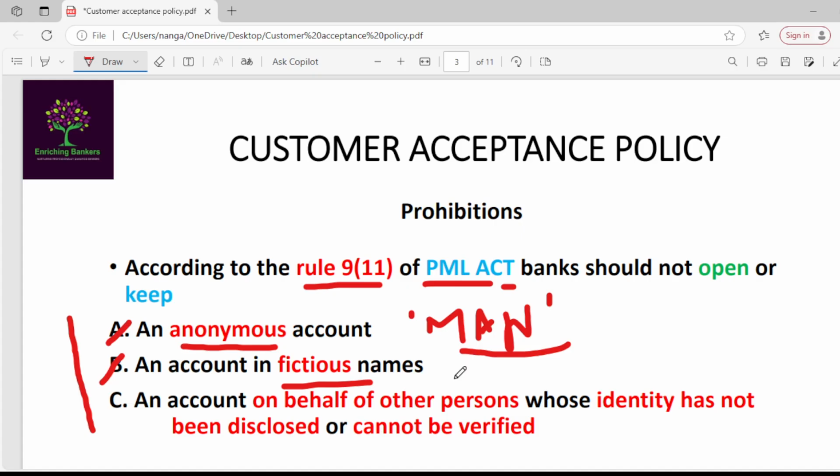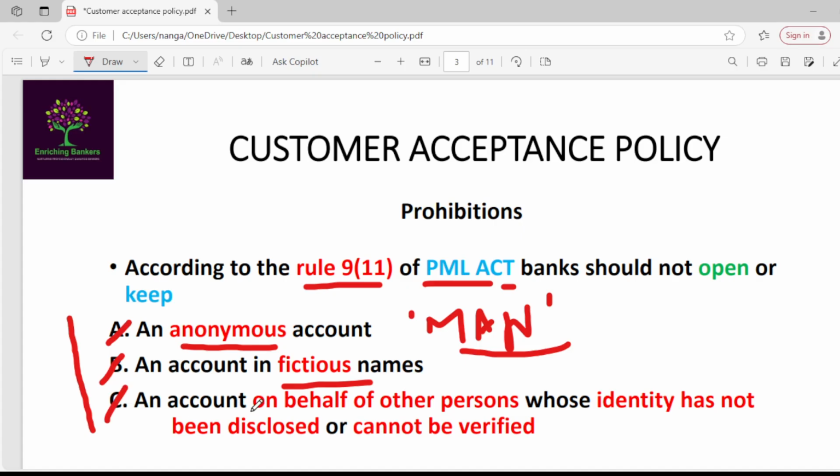But they want to open an account on the name of Coffee House. Coffee House is a fictitious name. It is an imaginary name. That's why no account should be opened on the name of Coffee House, because this name does not have any legal or regulatory documents.